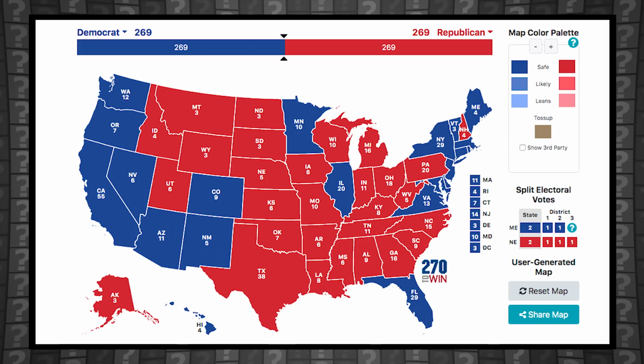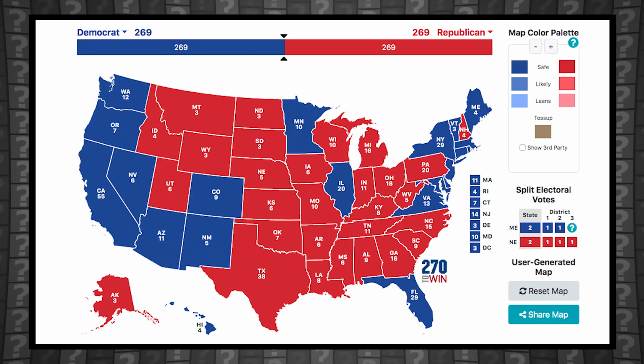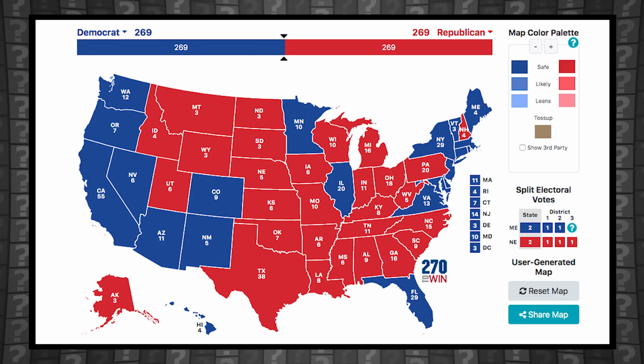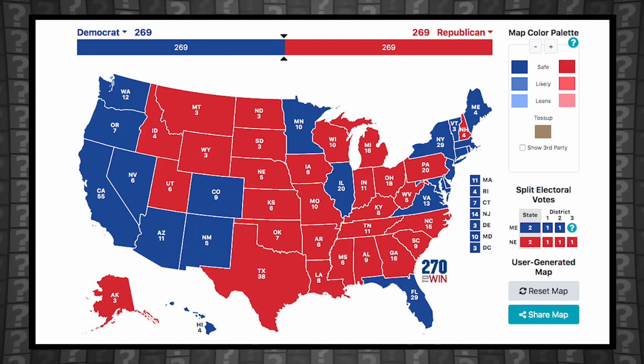Even if a candidate wins more electors than all others, they still need an absolute majority, 270, to actually win the presidency through the electoral college system. If neither Biden nor Trump, by the way, succeeds in securing 270, the election gets settled in a procedure called a contingent election. Basically, the House of Representatives would elect the president and the Senate would elect the vice president. This would probably result in a President Biden and a Vice President Mike Pence. Strange to think that there's an actual possibility that Congress could decide who will win.